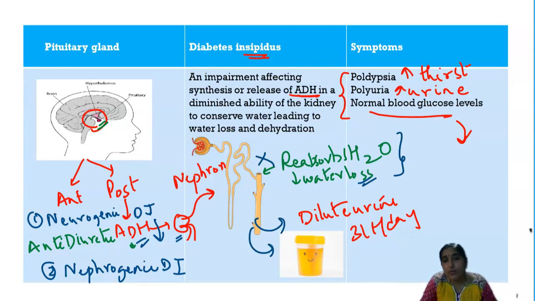So what happens? More urine is passed. Okay, so that's why the patients have polydipsia and polyuria. This condition results because of damage to the pituitary gland. Now the next disease we are going to discuss is Graves' disease.